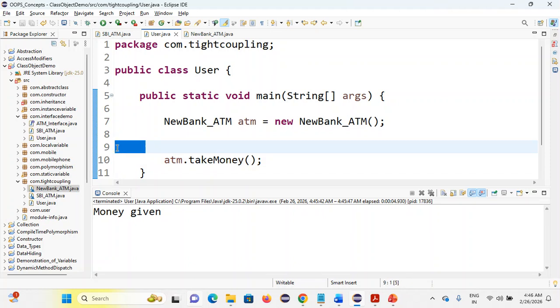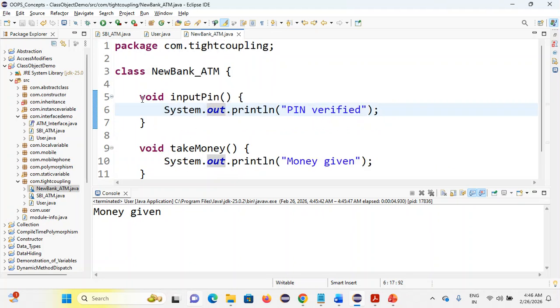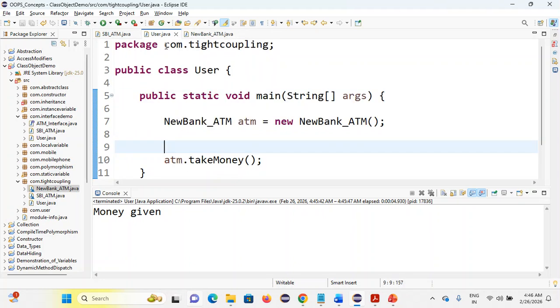So if I forget to implement that function or call that function, this is the major problem. Even if I've implemented it here, but I haven't called it. As a developer, we can make mistakes. So this is the biggest threat.